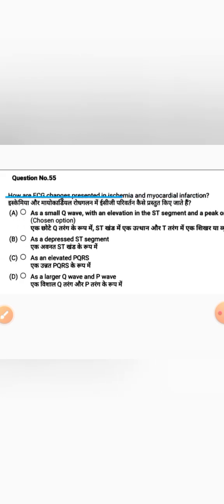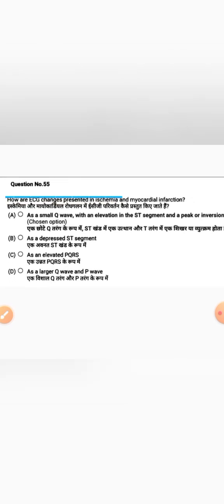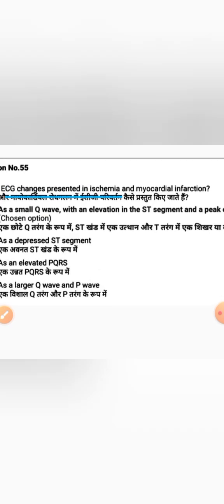Question. How are ECG changes presented in ischemia and myocardial infarction? Options. Option A, as a small Q wave with an elevation in the ST segment and a peak or inversion in the T wave. Option B, as a depressed ST segment. Option C, as an elevated PQRS. Option D, as a larger Q wave and P wave. Question. ECG changes in ischemia and MI, myocardial infarction.